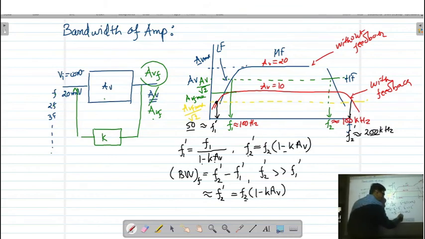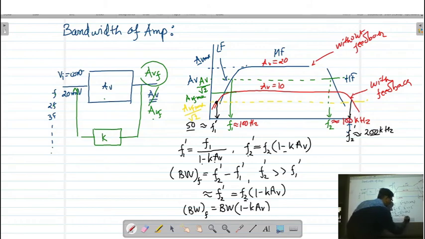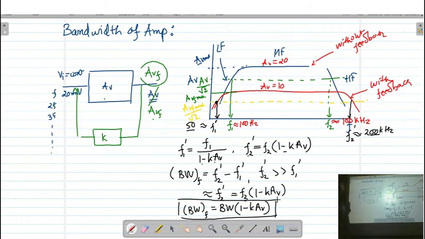And what is F2? F2 is the original bandwidth of the amplifier. So we can say that the bandwidth with the feedback is given by the bandwidth of the original amplifier into 1 minus K into AV. So here you can see that the bandwidth of the amplifier is going to be increased by the factor of 1 minus K into AV.